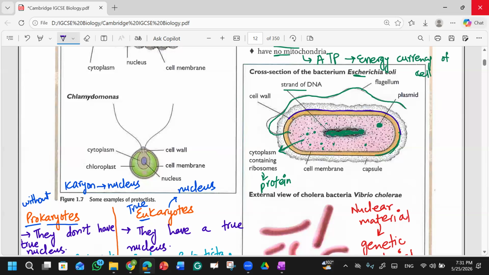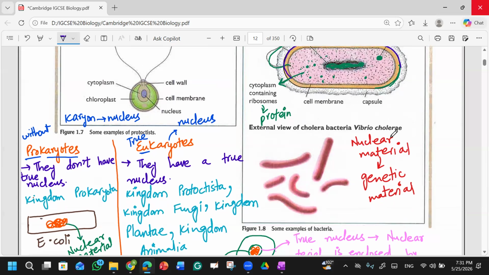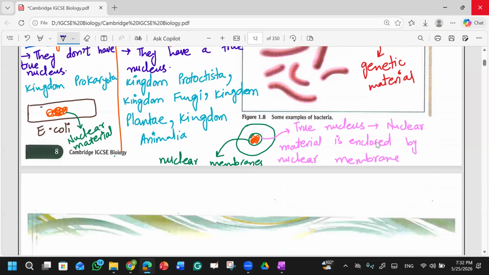Yes. Okay. Now we will look at Vibrio cholerae, the cholera due to which we get diarrhea. This is the bacteria, and this is the shape of Vibrio cholerae. I told you, by the cholera we get diarrhea. Clear? And these are some of the examples of bacteria.